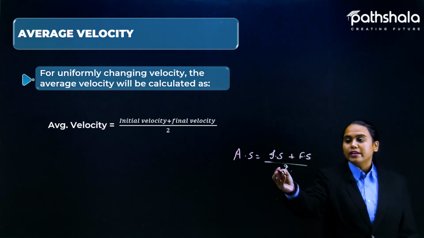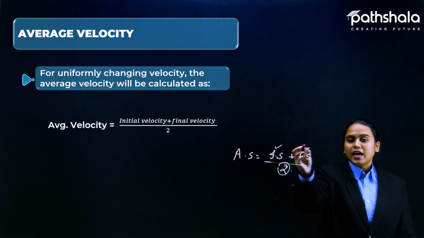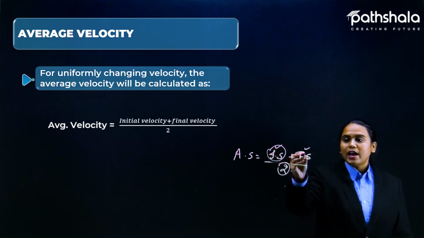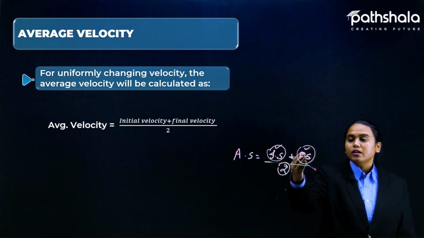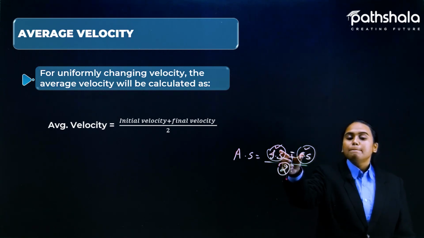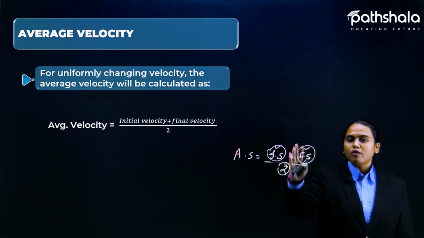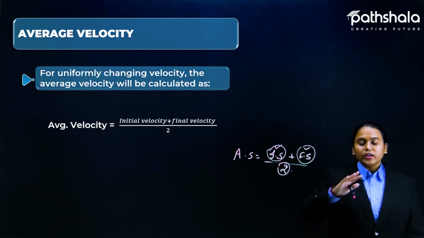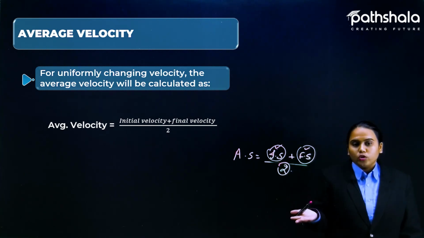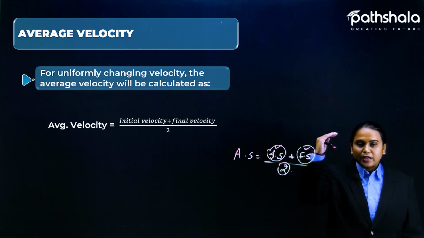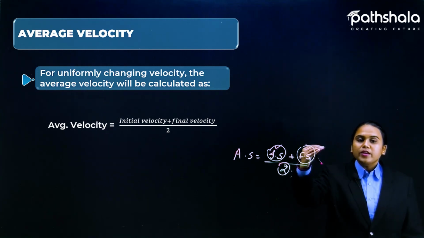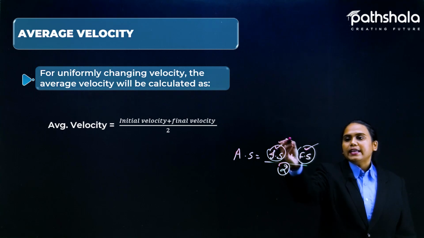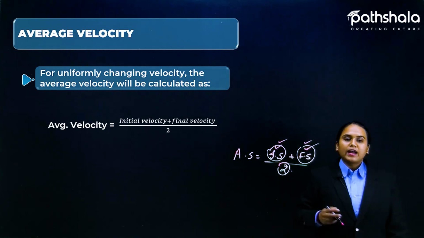This is why we are dividing by 2, because there are two terms and we need to find the average between these two. If you have started with 0 and you are ending with some final velocity, the average will be the mean of these two values. Or you could start with any kind of initial velocity. It is not necessary that every object starts with 0 only. Maybe it starts from some particular speed or velocity, and from there it goes to a final velocity. Then also you can easily calculate by adding these two values and dividing by 2.